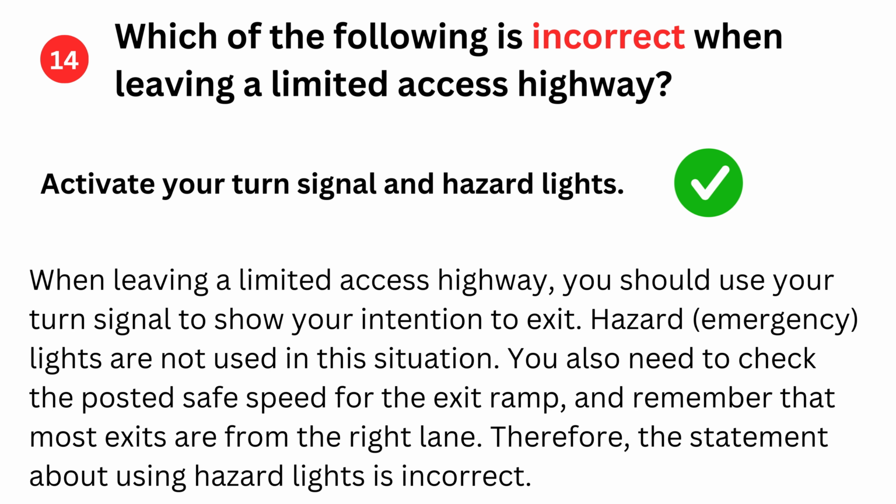Activate your turn signal and hazard lights. When leaving a limited access highway, you should use your turn signal to show your intention to exit. Hazard, emergency, lights are not used in this situation. You also need to check the posted safe speed for the exit ramp, and remember that most exits are from the right lane. Therefore, the statement about using hazard lights is incorrect.